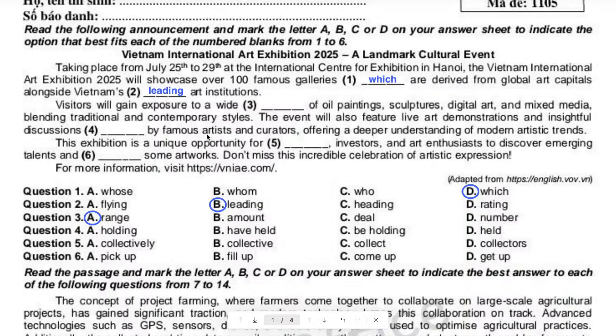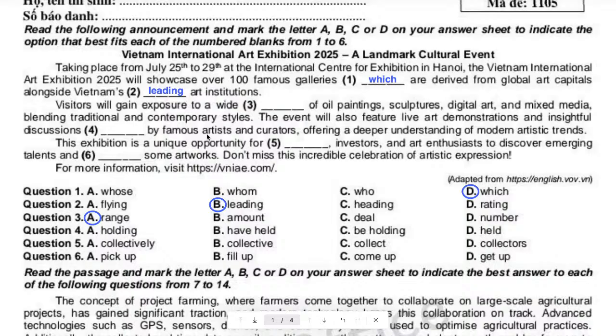So when we say a wide range of something, what does that mean? Yeah, that means there's a variety of something, or there's a lot of something. I mean, we have many. First of all, there are many of them. And also, we have a variety of things. I mean, we have many different kinds of them as well. So that's why we use the phrase, a wide range of something.